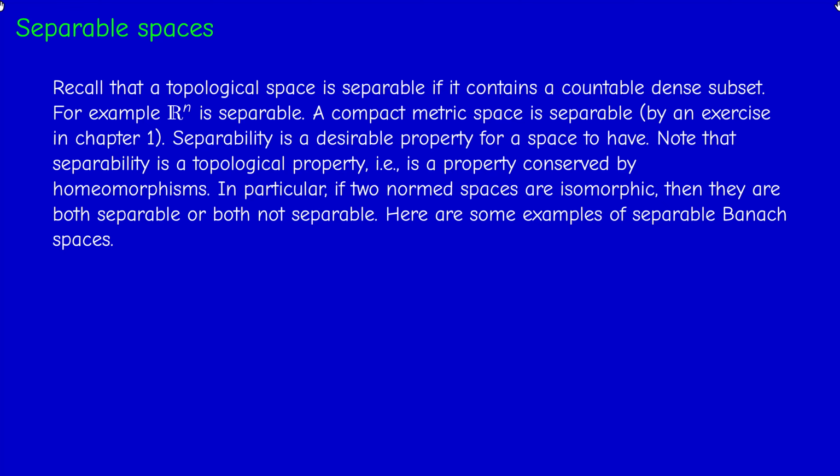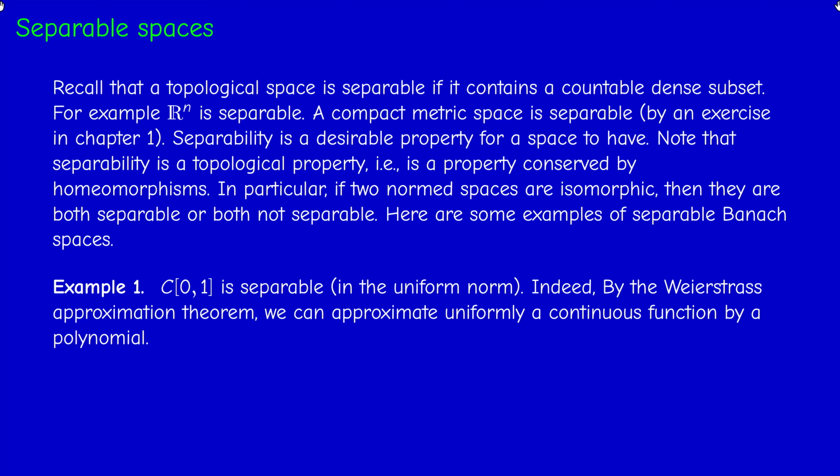So let us give, as usual, some examples. The familiar space C[0,1] of all continuous functions from [0,1] into R equipped with the uniform norm is separable. This is actually a consequence of the Weierstrass approximation theorem, because given a continuous function, we can approximate it on the compact set [0,1] by a sequence of polynomials.